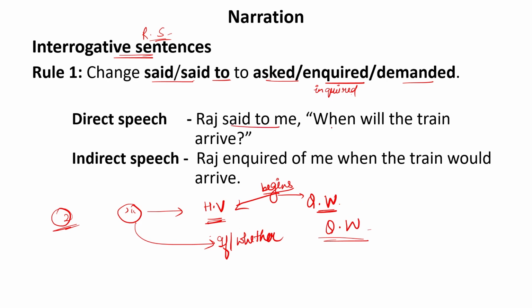For example, Ria said to me, when will the train arrive? Now we have the question word when. So when we convert the sentence into indirect speech, it will be Ria inquired of me. So this said to will be converted into inquired of me or asked me. Now these inverted commas will be replaced according to the beginning of the question. This question begins with a question word, a word which belongs to the WH family, that is when. So when will stay as it is, but these inverted commas will be replaced.